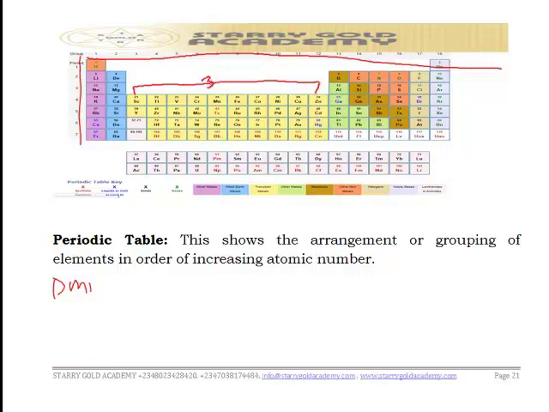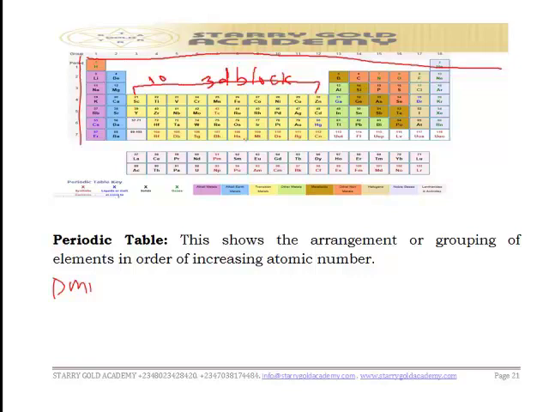They are also known as the d-block. We'll talk about them later. These are the transition metals. They are in between the group 2 and the group 3 elements. The transition metals are 10 in number, so 10 plus the 8 groups, making it 18. So this is the sketch, or the diagram, of the periodic table.